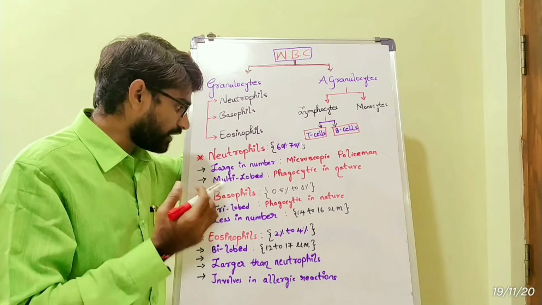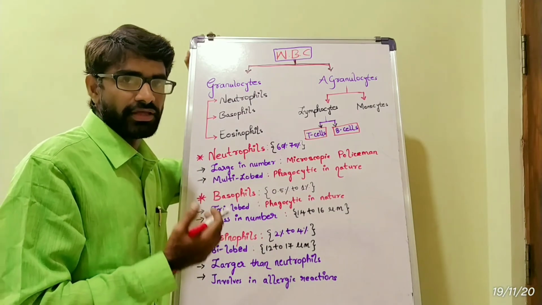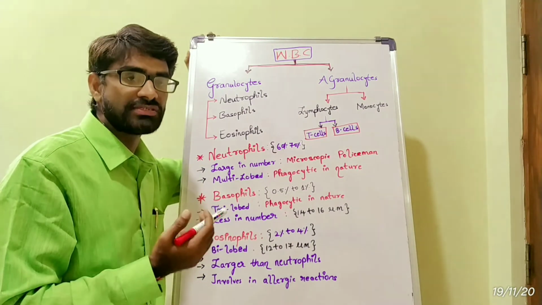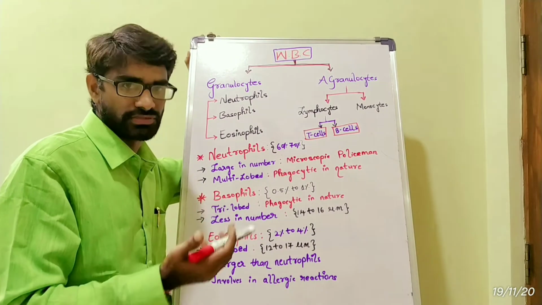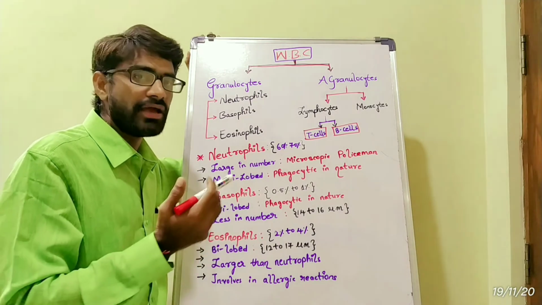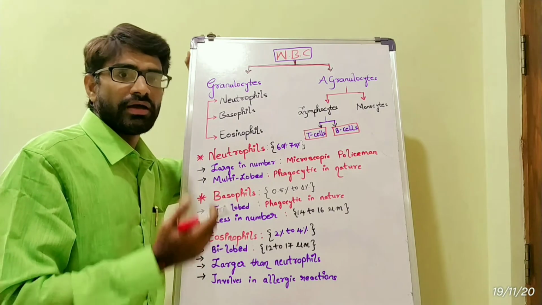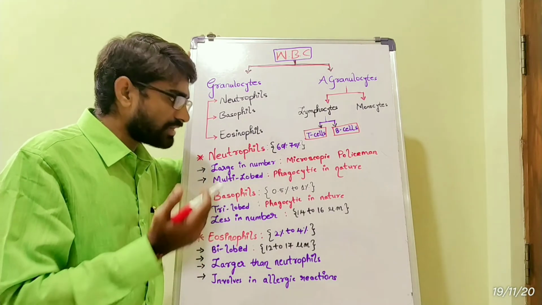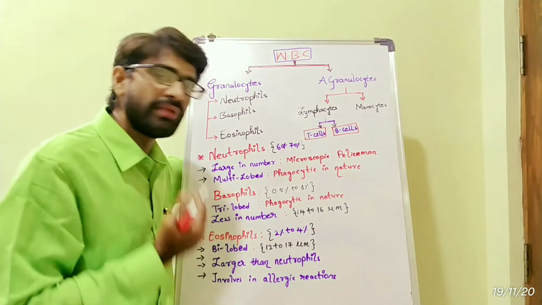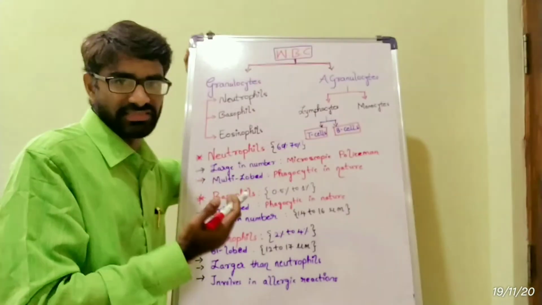Here, if you observe, the nucleus is multilobed and phagocytic in nature. They kill microbes. Neutrophils are involved in the defense mechanism and kill the microbes. Sometimes the dead neutrophils come out as pus, so sometimes we call them pus cells, and these neutrophils stimulate the production of interferons and antiviral substances even.